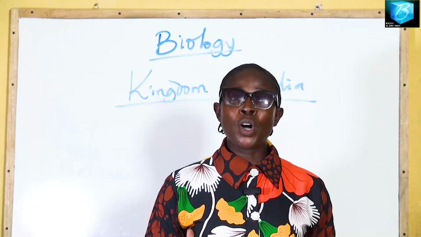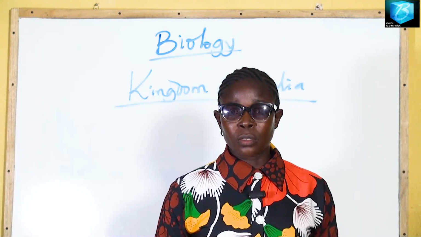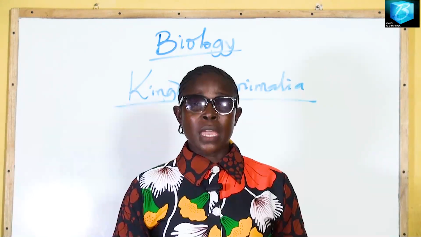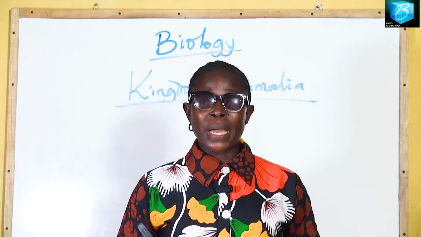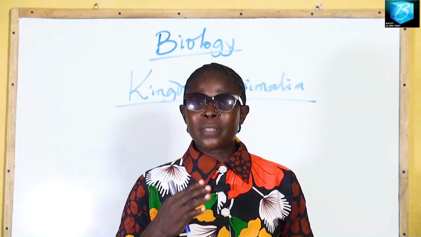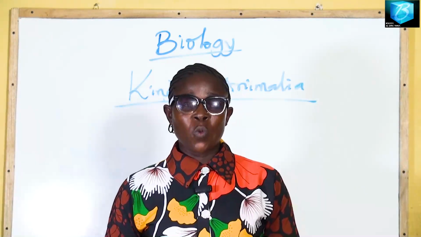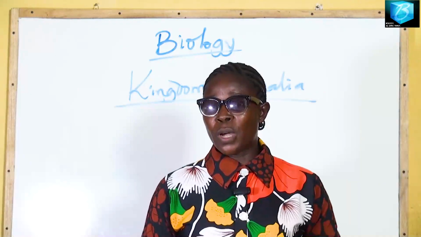And we have body orientation. We have some terms to describe body orientation in animals that are bilaterally symmetrical. Anterior is the upper part of the body where you usually have the head or the mouth.